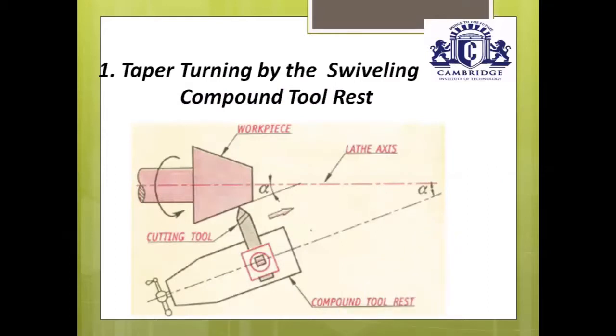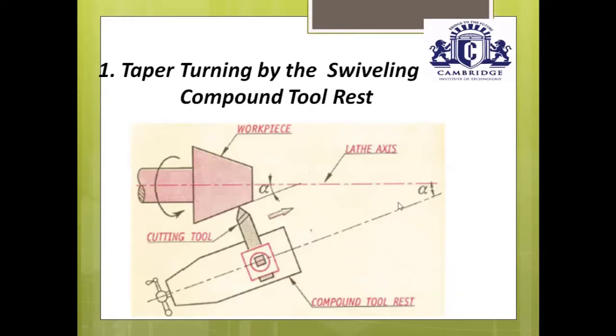First one is taper turning by swiveling the compound tool rest. Swiveling means turning or rotating the compound tool rest. Before doing the taper turning operation, first we should calculate the taper angle.